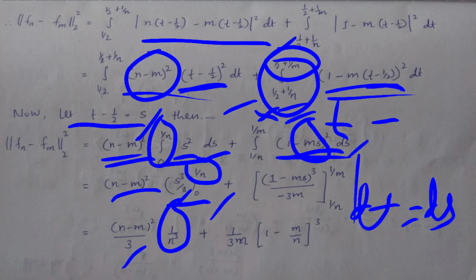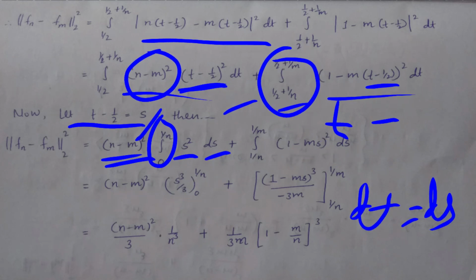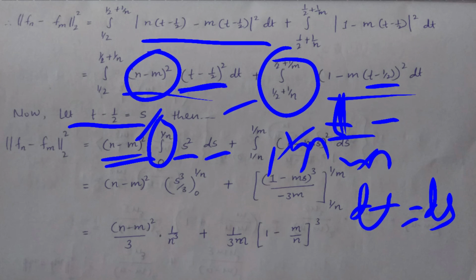put here first s equal to 1 upon m. When we put s equal to 1 upon m, here m is there, so m into 1 upon m cancels, and the value is 1. So 1 is already here and the value of this is 1, so 1 minus 1 is 0, so the whole term will become 0 when we put 1 upon m.